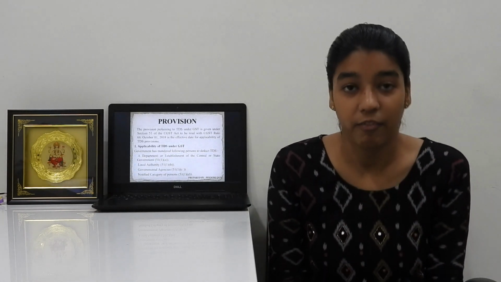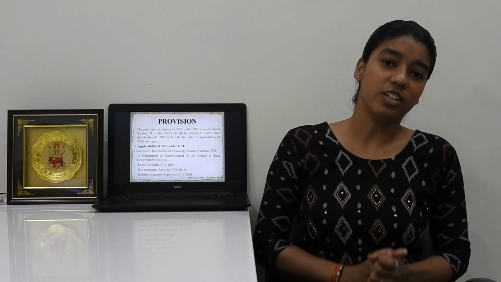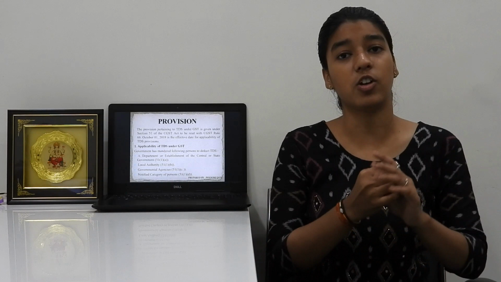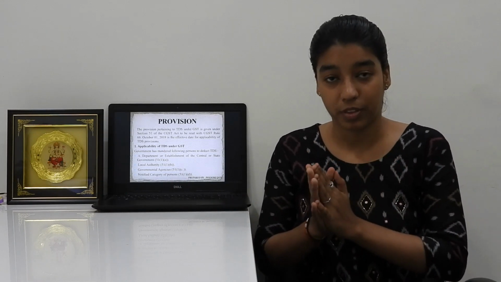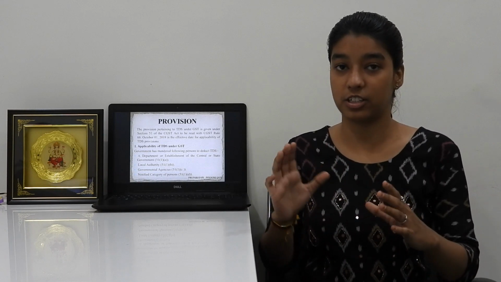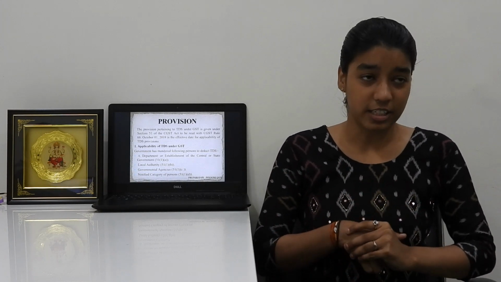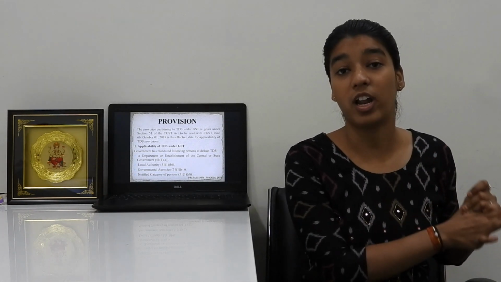What is the provision regarding TDS under GST? When did it come into force and under which section? TDS under GST came into force from 1st of October 2018 under section number 51. Now, who are the persons required to deduct TDS under GST? The government has specified the following persons.